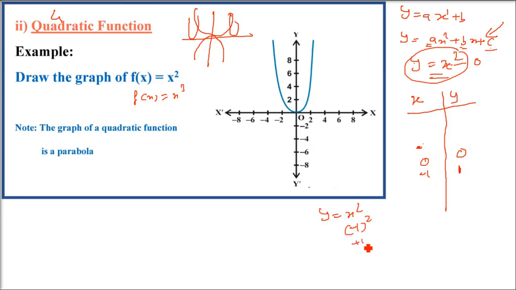X is positive 1, y is what? Positive 1 whole square is 1 only. So for positive 1 you are going to get 1. Now let us put negative 2. For x equals negative 2, negative 2 whole square is 4. Now put plus 2. I am just keeping these values nearer to the origin, right? Again plus 2, it's 2 square, 4. Negative 3, it will be 9. For positive 3, it will be again 9.